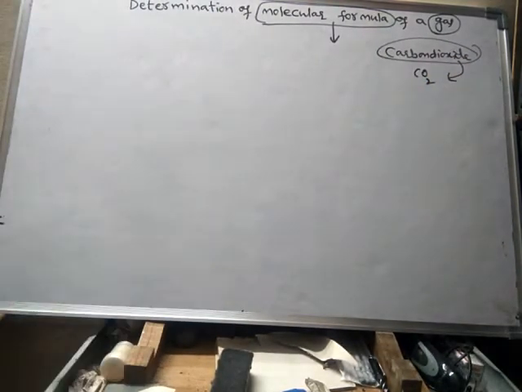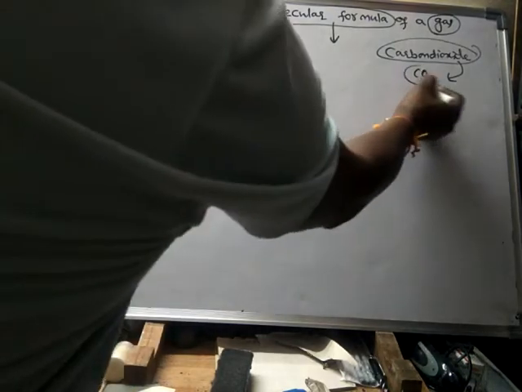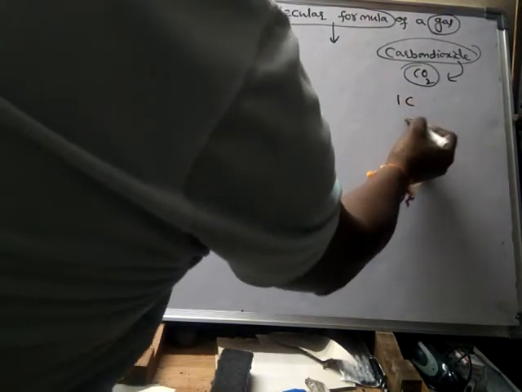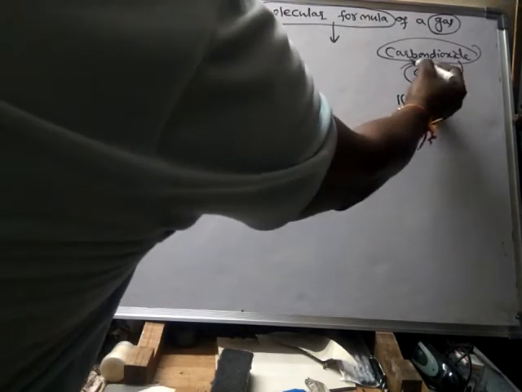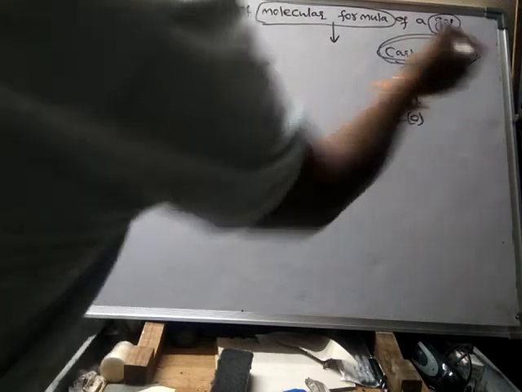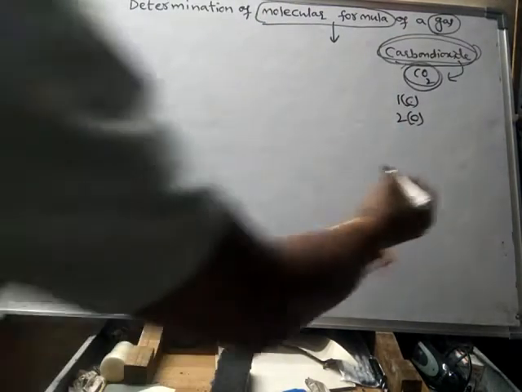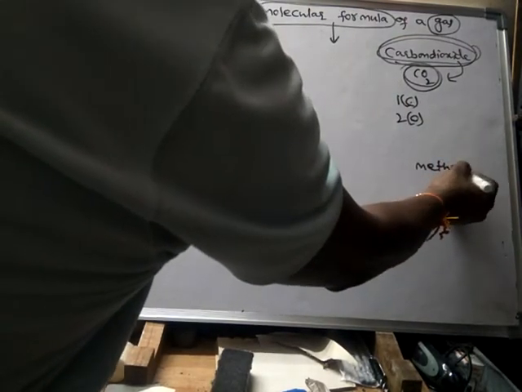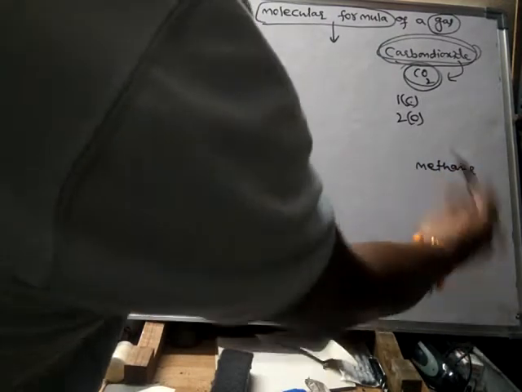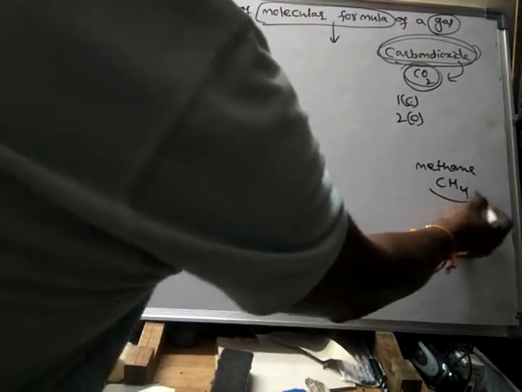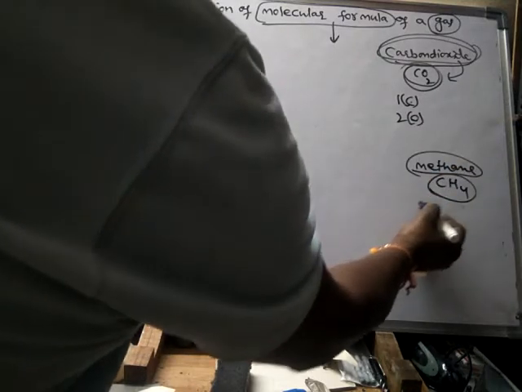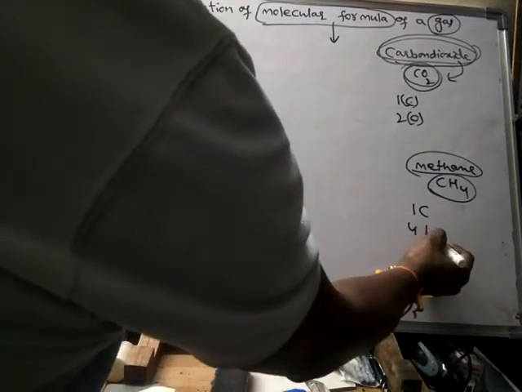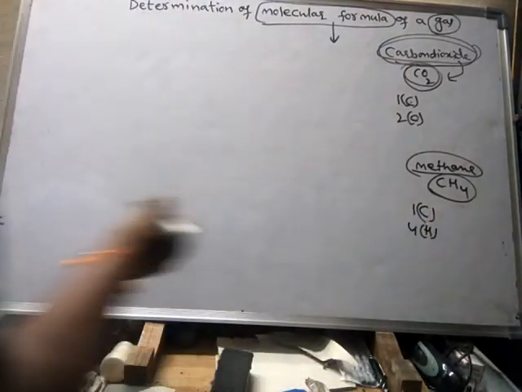So what does the molecular formula tell? This molecular formula tells that there is one carbon atom and two oxygen atoms present in one molecule of carbon dioxide. Okay. Now if you take methane, what is its molecular formula? CH4. From the molecular formula of methane, it is understood that one molecule of methane contains one carbon atom and 4 hydrogen atoms.